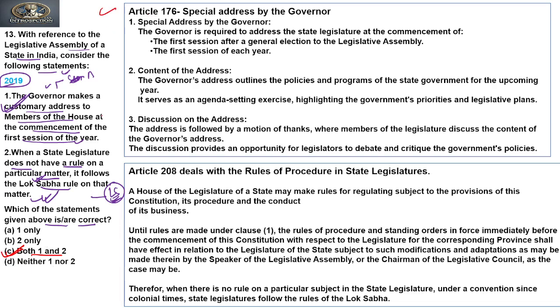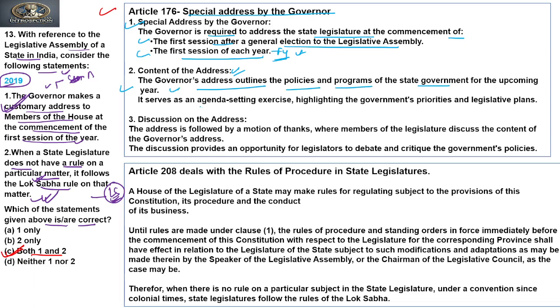First, Article 176: according to Article 176, a special address by the governor. The governor is required to address the state legislature at the commencement of two occasions: the first session after a general election of the legislative assembly, and the first session of each year, that is, at the start of the financial year. So these are the two occasions when the governor addresses the house. The governor's address outlines the policies and programs of the state government for the upcoming year.